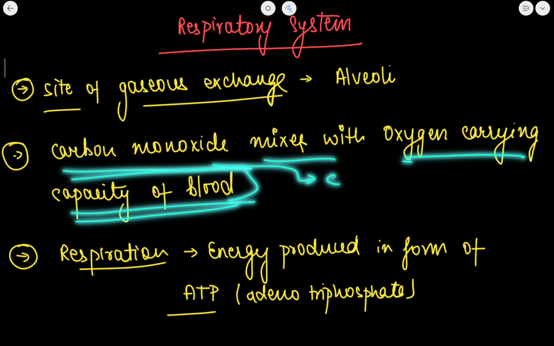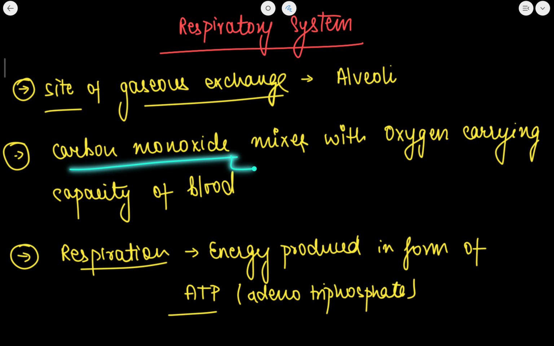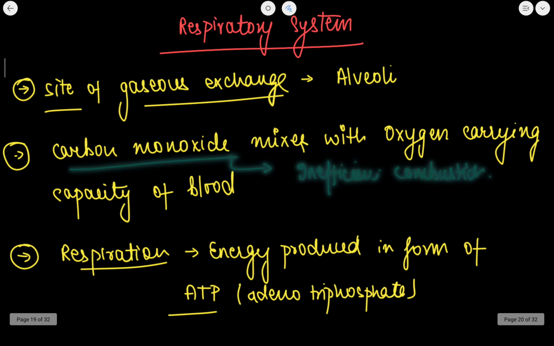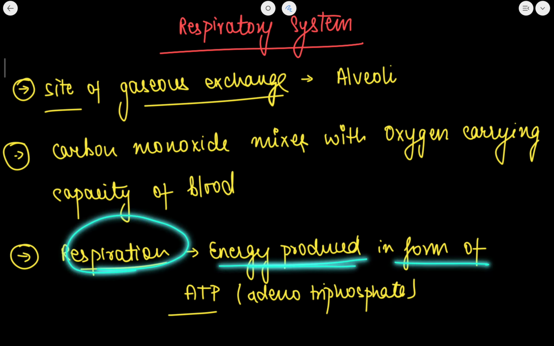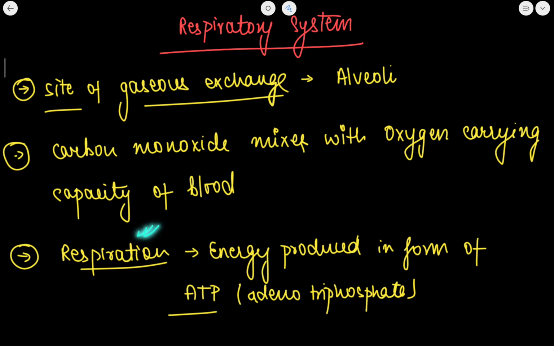Carbon monoxide mixes with the blood and reduces the oxygen carrying capacity of the blood. Okay, and it causes severe infection. Also carbon monoxide is a type of greenhouse gas. Sorry, not a greenhouse gas, it is an ozone depleting gas, and it causes pollution. It is caused by the inefficient combustion of fuel. Now what is respiration? Respiration is the energy that is produced in the form of ATP, that is adenosine triphosphate. The process is known as respiration, and it takes place in both plants as well as animals.